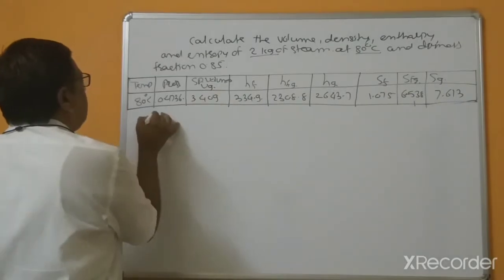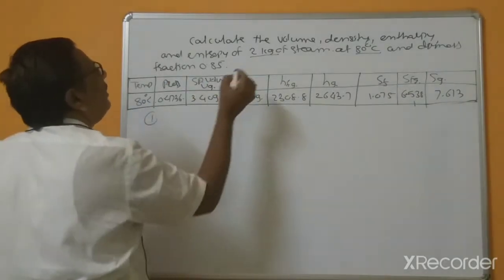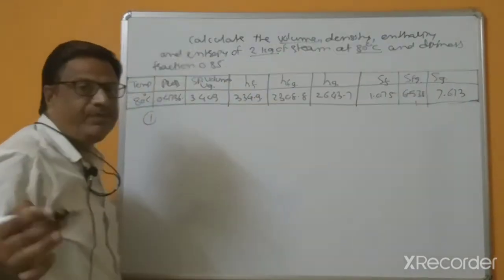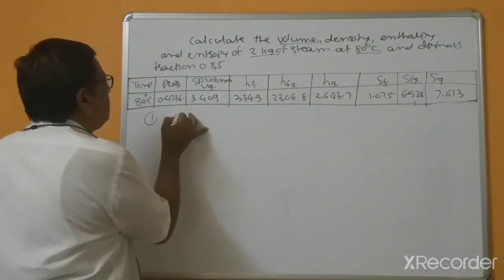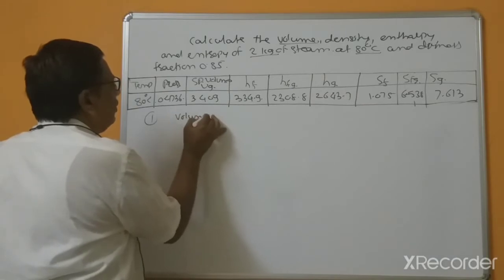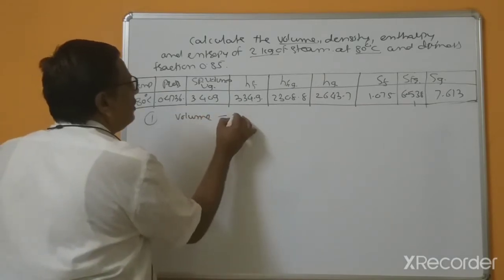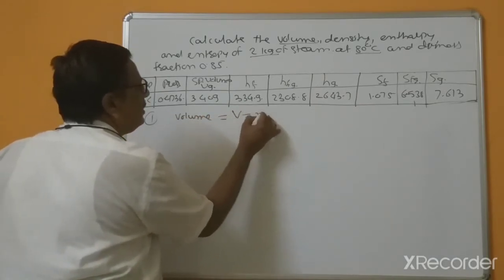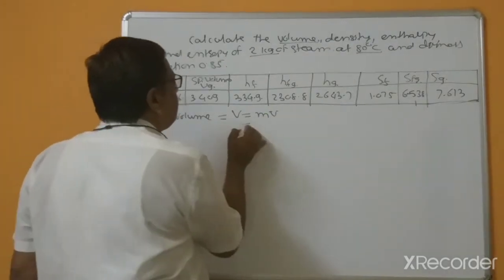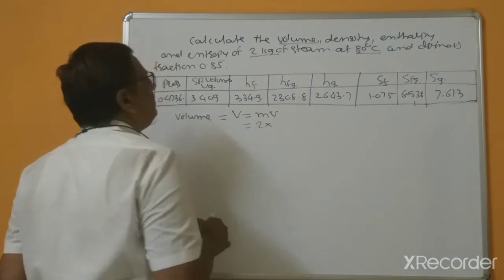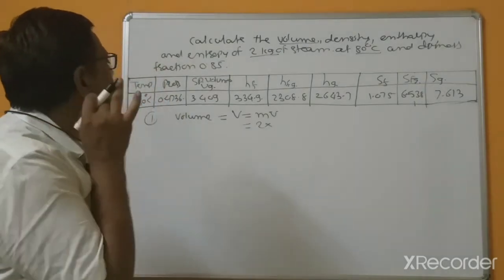First bit is to calculate volume. So this is not mentioned here as specific volume. So volume, capital V, is equal to m into small v, and this is 2 into specific volume, and the dryness fraction is given.